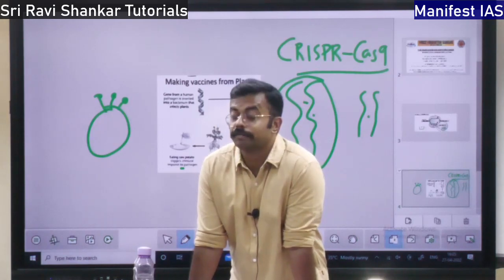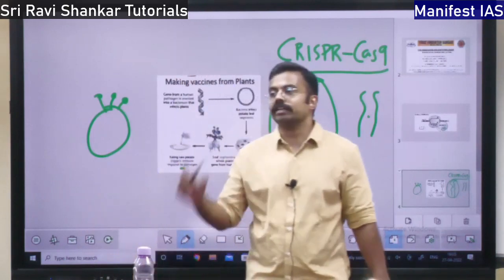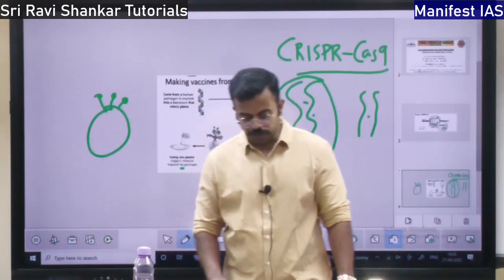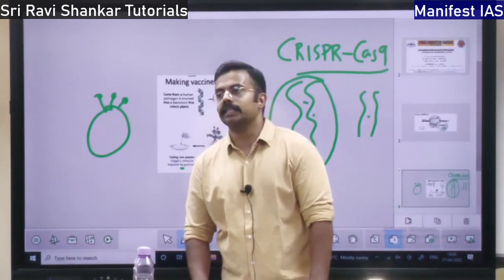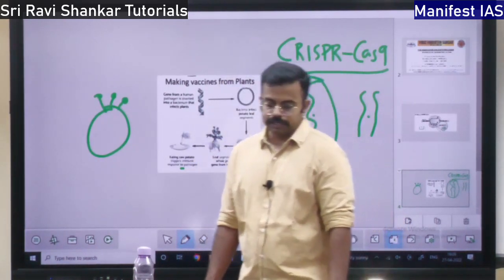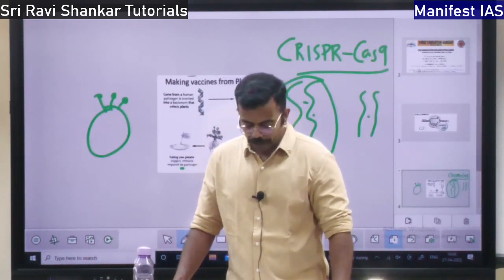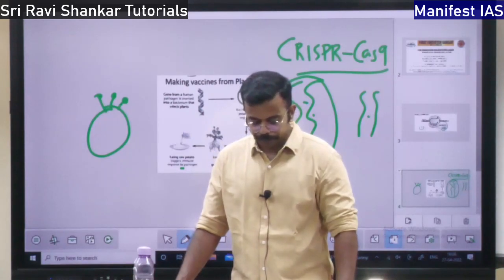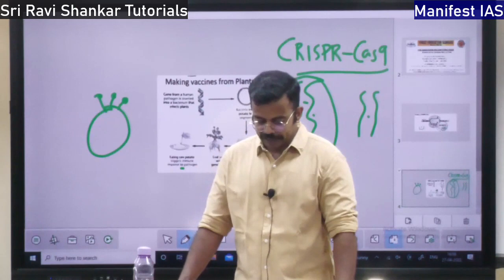So what is the functioning mechanism? It is going to replace the defective genes. Whatever the defective genes are there, it is going to replace them. What are the types of gene therapy? There are two types: somatic gene therapy and germline gene therapy. Somatic gene therapy is also called body gene therapy.